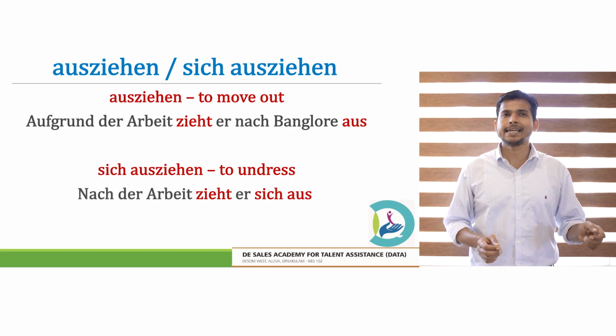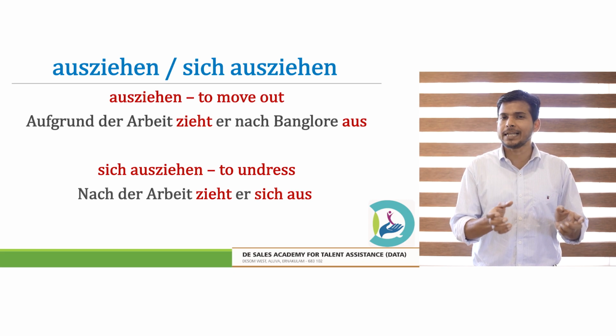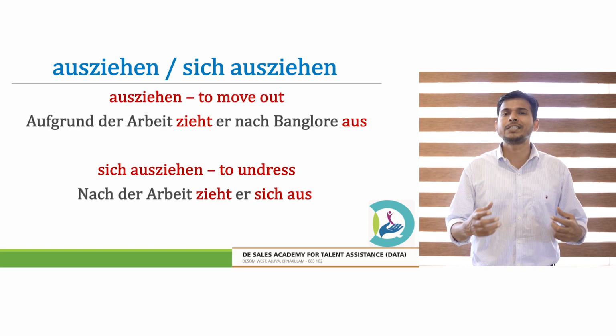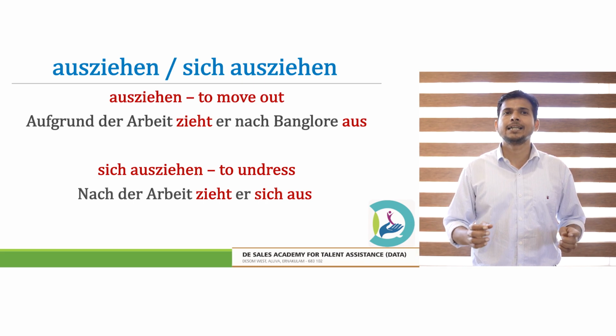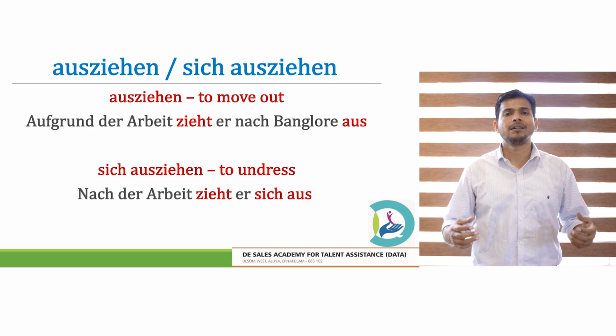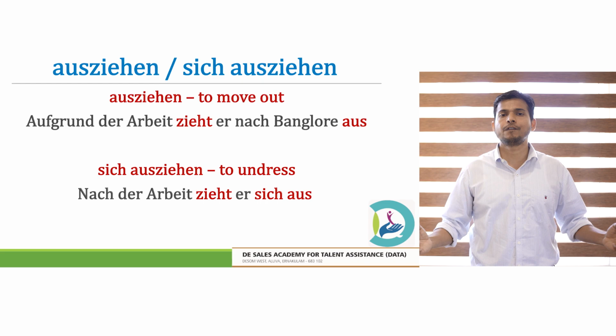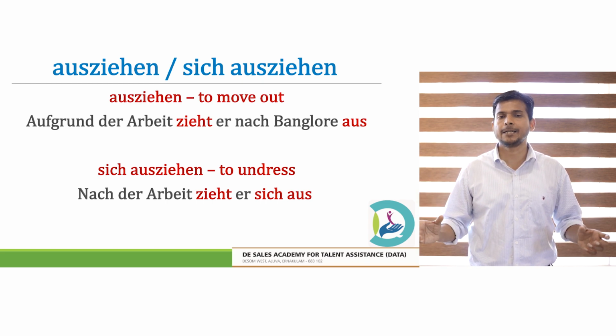Second one, sich ausziehen. It's a reflexive verb. The same verb used reflexively means to undress. Nach der Arbeit zieht er sich aus. After the work, he undresses himself. So that is ausziehen versus sich ausziehen.